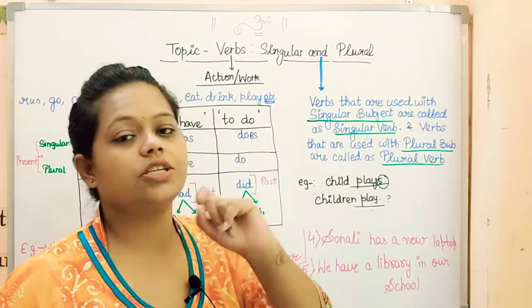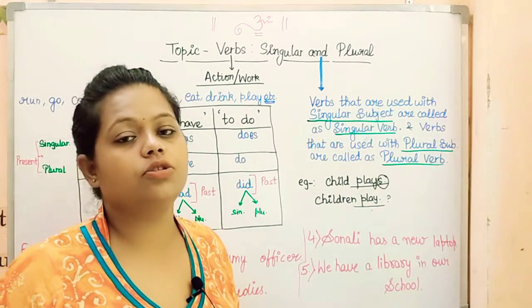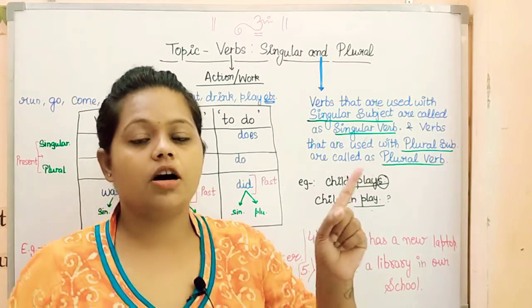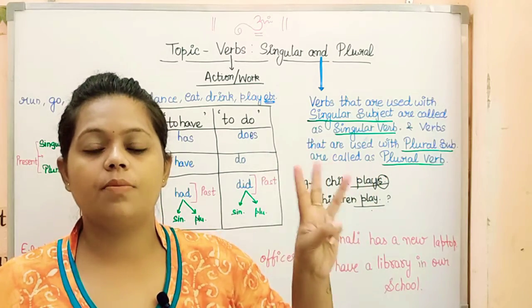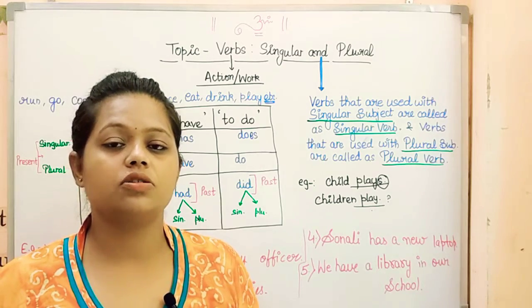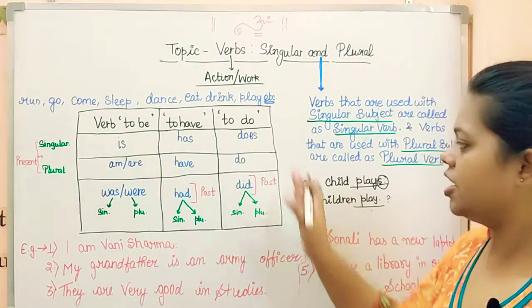I'm sure the logic is very much clear to everybody. So now I'll be telling you about the three variations of verb, that is the verb be form, verb have form and verb do form. And in all three cases we'll be talking about singular and plural as well. So here is the table.